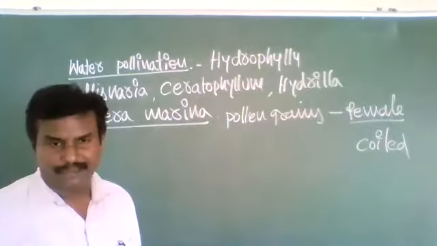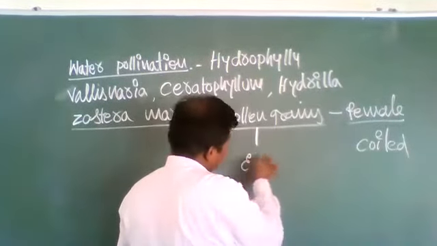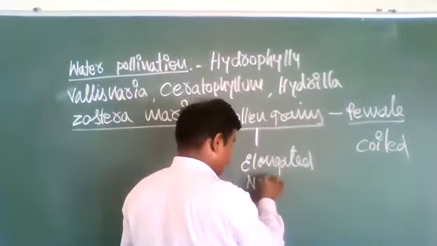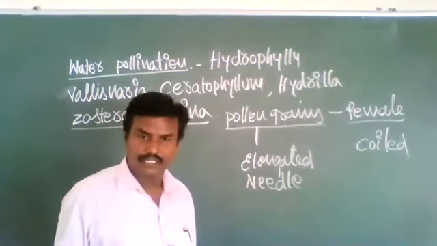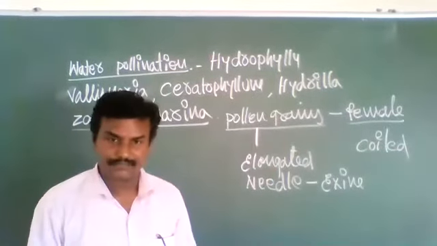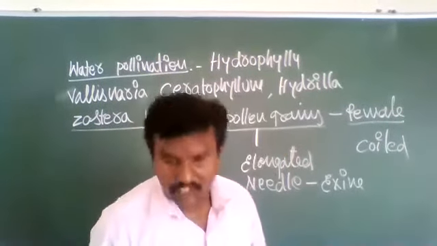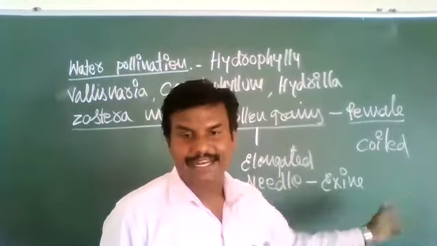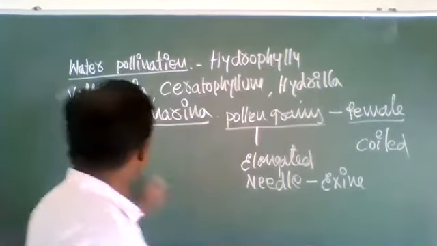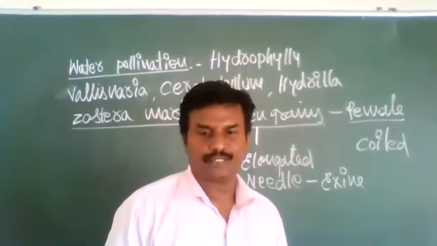So in Zostera marina, the male flower produces pollen grains. Those pollen grains are elongated, needle-like, without an exine. Those pollen grains reach the female flower through water. There, pollination takes place. After pollination, the female flower is coiled and undergoes further development. So this is called true water pollination, which occurs in a submerged ecosystem.